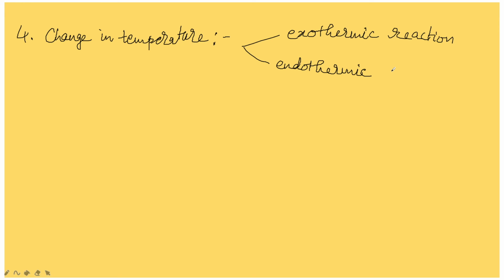Here in the change in the temperature part also, there are two types of reactions we get. One is exothermic reaction. Second one is endothermic reaction. Zinc granules and dilute sulfuric acid, that reaction only you can see. When carbon burns in the air, carbon dioxide is formed and releases lots of heat.